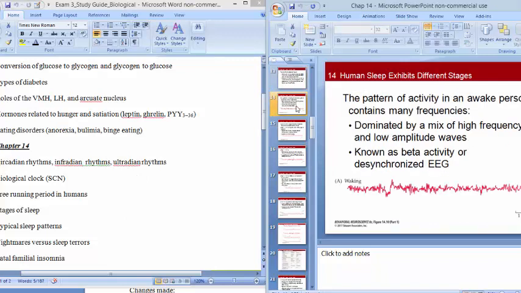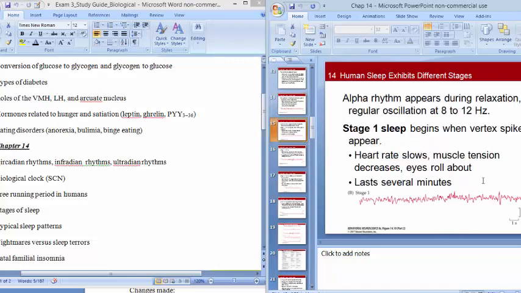So this is beta waves. We're awake, we're paying attention. Then we have stage 1 sleep. So we go from beta, which is awake and alert, to alpha, which is awake but drifting to sleep, and then stage 1 is the first stage of non-REM sleep.